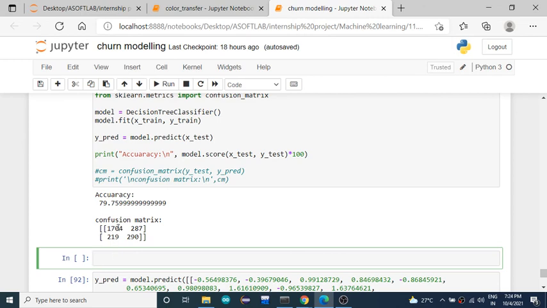So for the first row, you will get the true positive and true negative result, and for the next row, you will get the false positive and false negative results. That means if your actual values are true and you are getting a positive result, that means for the true values you are going to get the true values itself. Okay, and the second value represents, for the true values you get false values in the predicted result. Okay, and the second row,